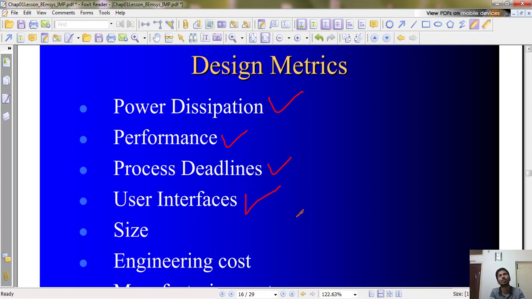Size matters. Suppose you are trying to design something for a spaceship. If you are trying to reduce 0.5 kg in the whole embedded system box, you are going to save thousands and millions of dollars, because it costs so much for each and every kg to transport into space. It costs so much. So that is one thing. Size matters in many other embedded systems, and in most electronic systems.